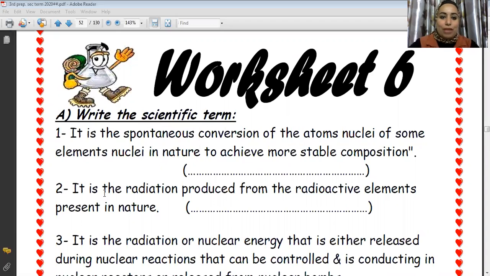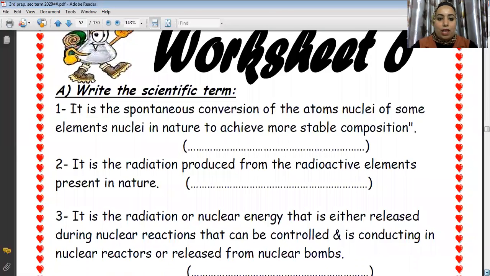Number 2, it is the radiation produced from radioactive elements present in nature. It is the definition of what? Natural radioactivity. Radiation produced from the radioactive elements present in nature. So they are natural radioactive elements. So it's natural radioactivity. Is that easy?